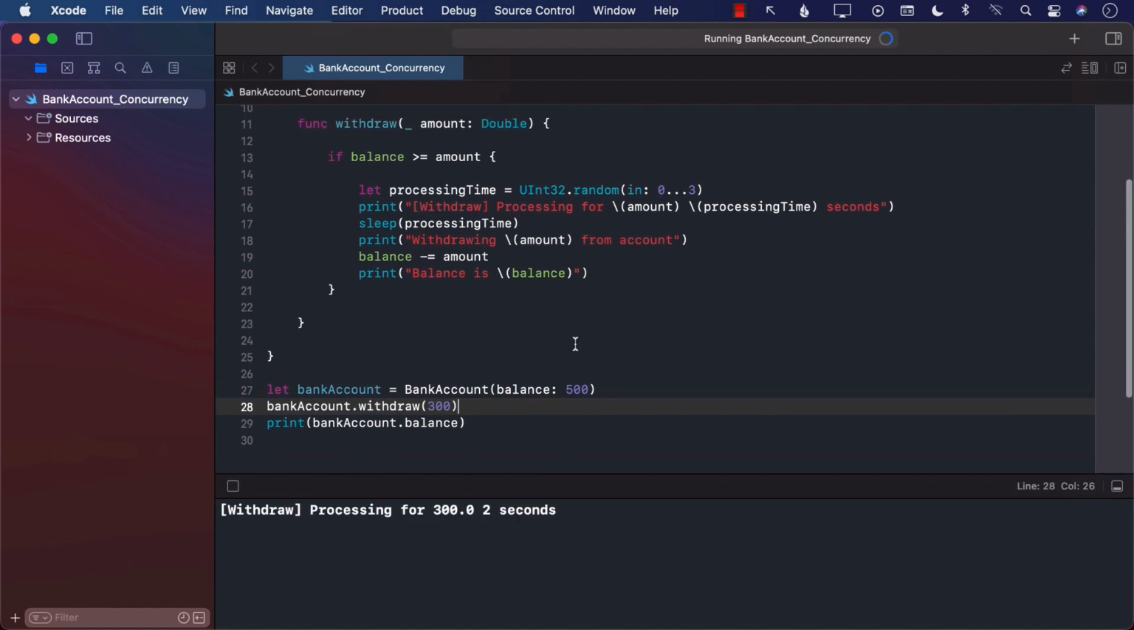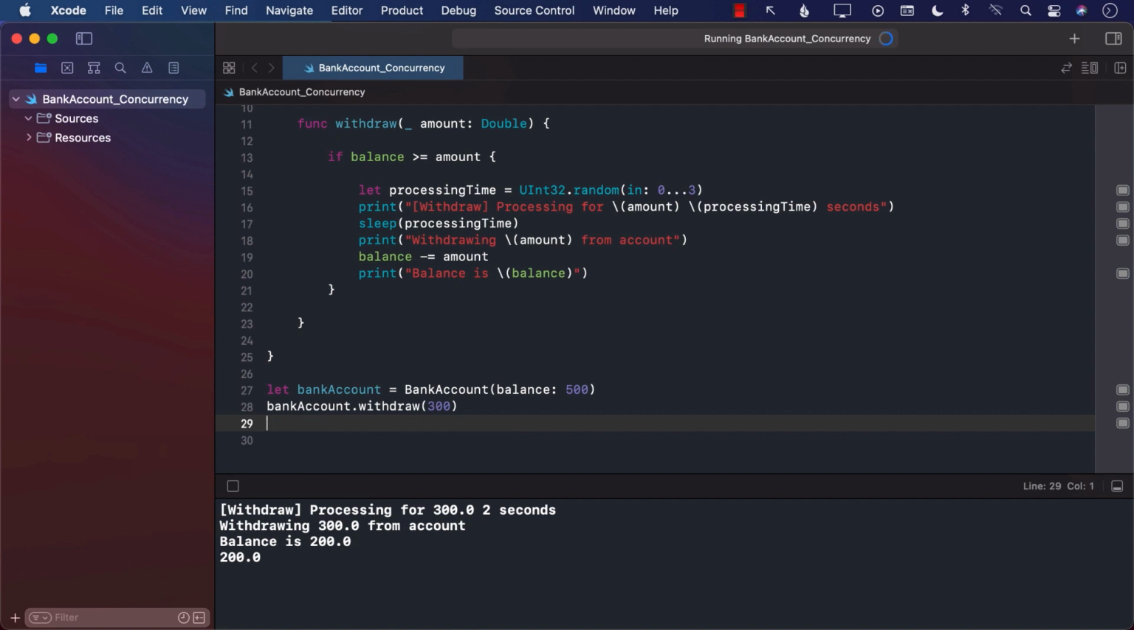Now, if we run the application, you will see that it's printing out all of those different things. Processing for $300 for 2 seconds. Withdrawing $300 from the account, the balance is $200. So basically it comes out to be $200.